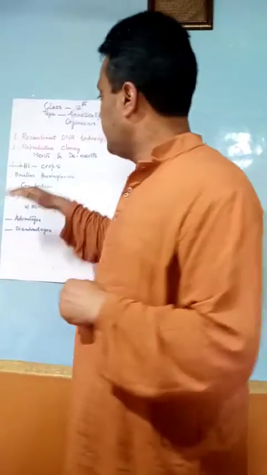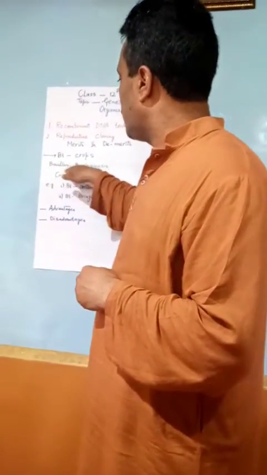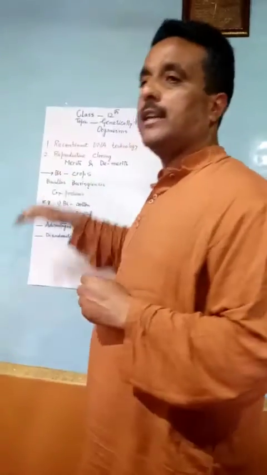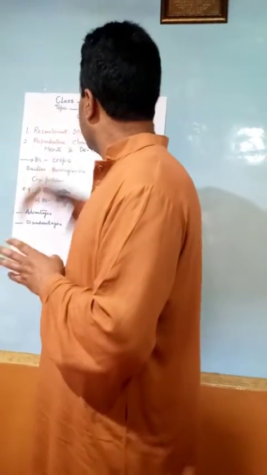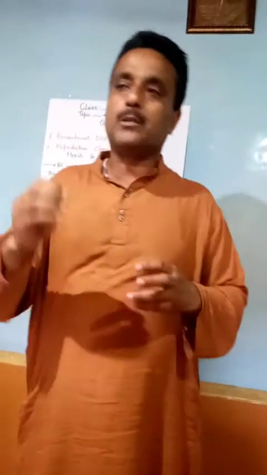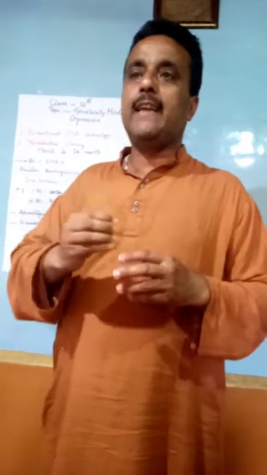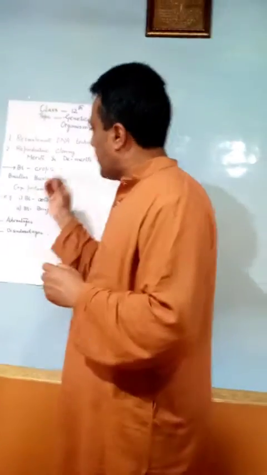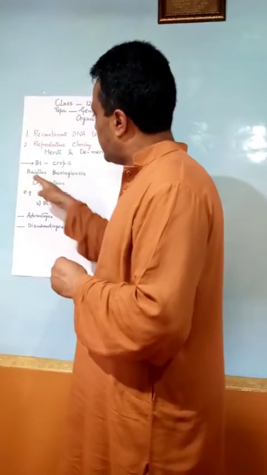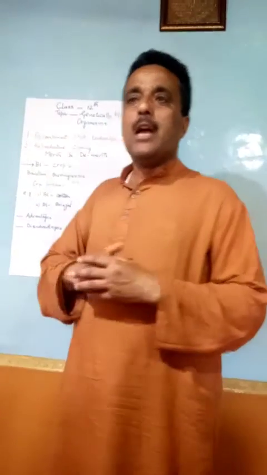What do we mean by Bacillus thuringiensis crops, or Bt crops? These are also transgenic crops, or genetically modified crops, genetically engineered from the DNA of a bacterium, and the name of that bacterium is Bacillus thuringiensis.